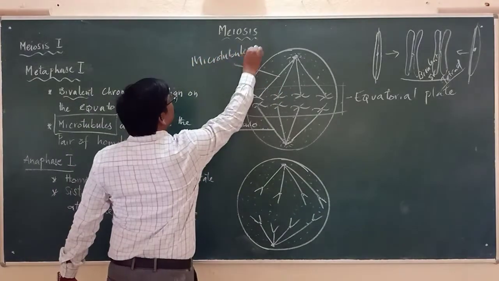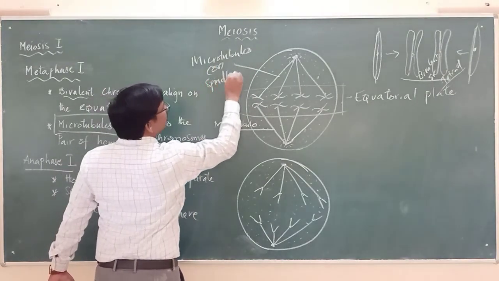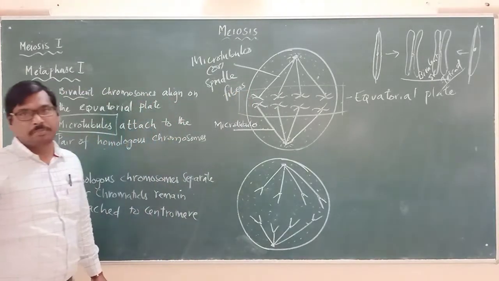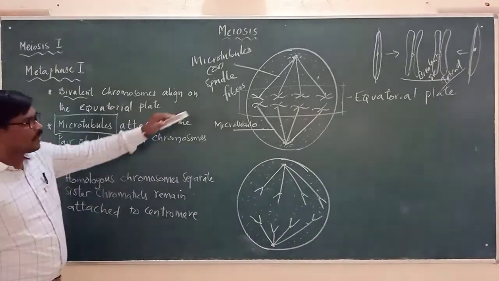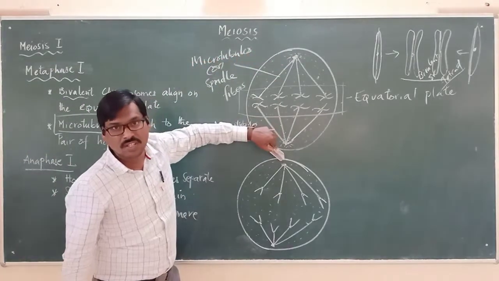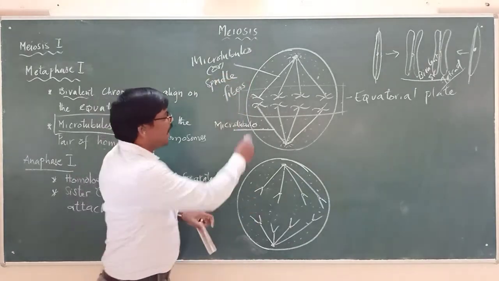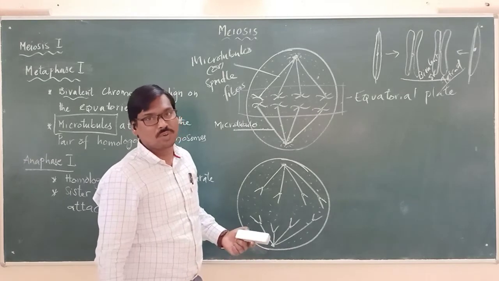Otherwise, we can also call them spindle fibers. They are made up of proteins. From the opposite poles, these microtubules will come and attach to the homologous chromosomes.